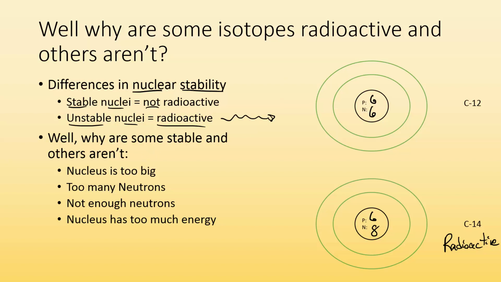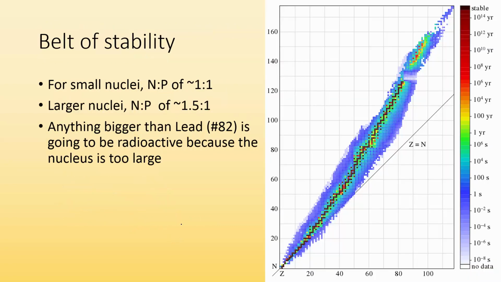Well, there's a bunch of different reasons. One, it might be too big. The nucleus might be too big and it's got to get smaller, so it's going to be looking to give off a bunch of particles. There may be too many neutrons. If you take a look at carbon-14, you can see it has more neutrons than carbon-12 does. Or they might not have enough neutrons, and that's why the nucleus is unstable. Or sometimes, if the nucleus just has too much energy, if that nucleus is too energized, then it will be radioactive. And if we take a look, here's the belt of stability.